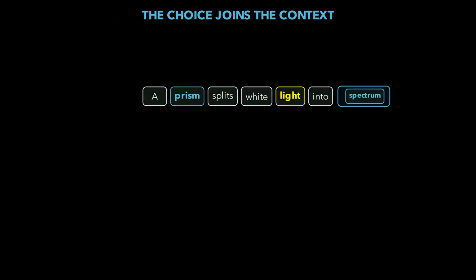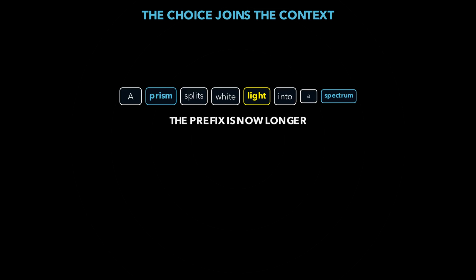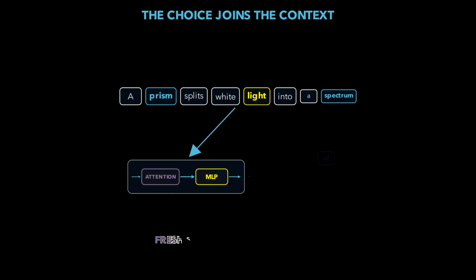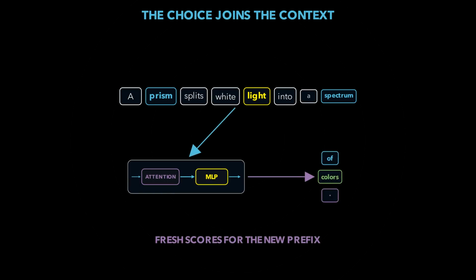Return to the prism. Suppose our marker lands on spectrum. The token does not travel to a separate answer document. It attaches directly to the existing ribbon. Now, the context is longer. A prism splits white light into a spectrum. That changes the final position, so the model runs the causal transformer again and produces a fresh logit for every vocabulary token. The next distribution might favor of, then colors, then a period. Each selected token changes the question asked on the following cycle.